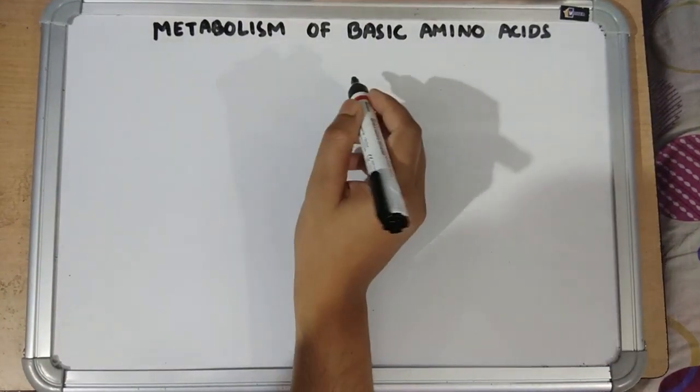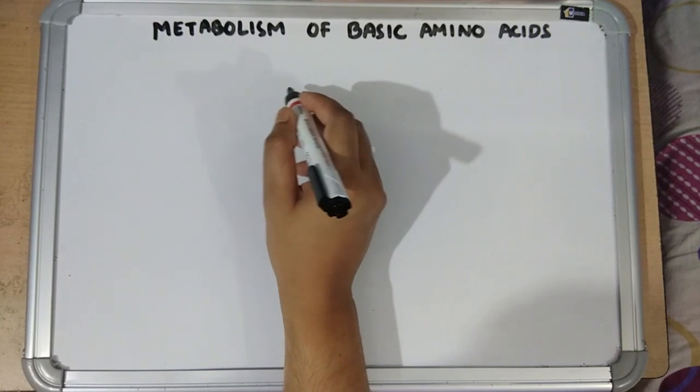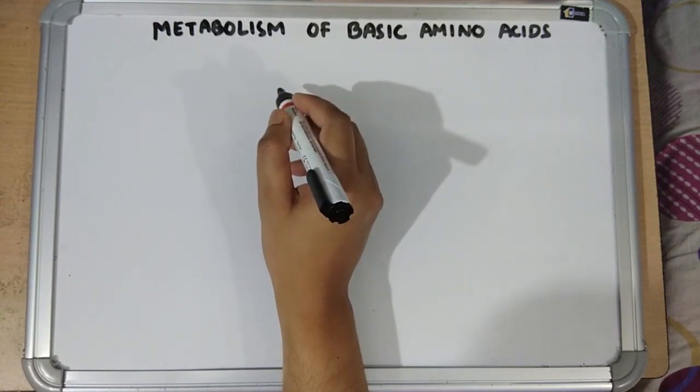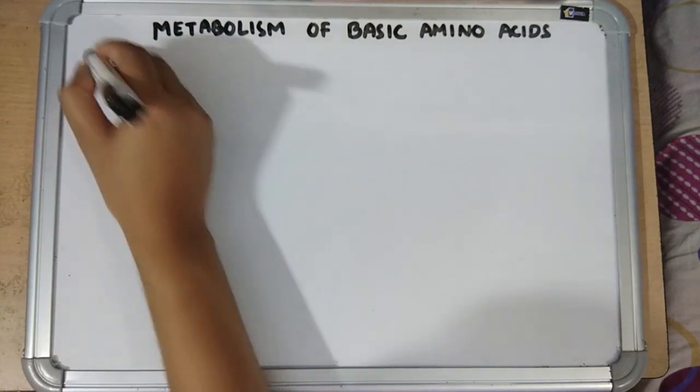Hello students, today's topic is metabolism of basic amino acids. There are three basic amino acids: lysine, arginine and histidine. First, lysine.